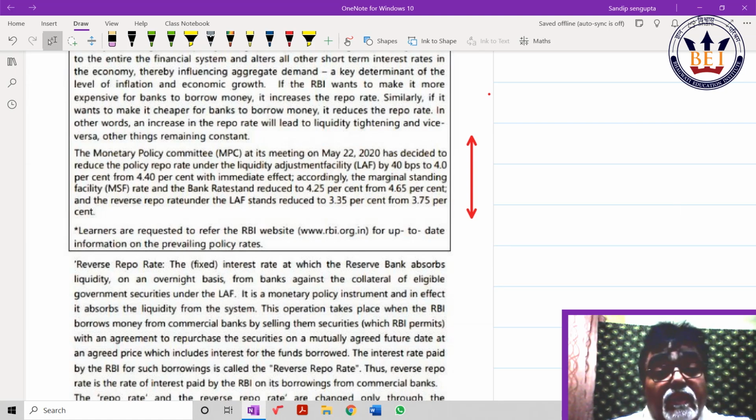Okay, check. LAF, meaning liquidity adjustment facility, repo is given and reverse repo. One suggestion: when you appear for the exam, your exam is proposed for May, 5th July and November. At that time you will see this repo. It is a good thing institutes have given this so that students are alarmed; one has to take care of the current repo and current reverse repo rate.